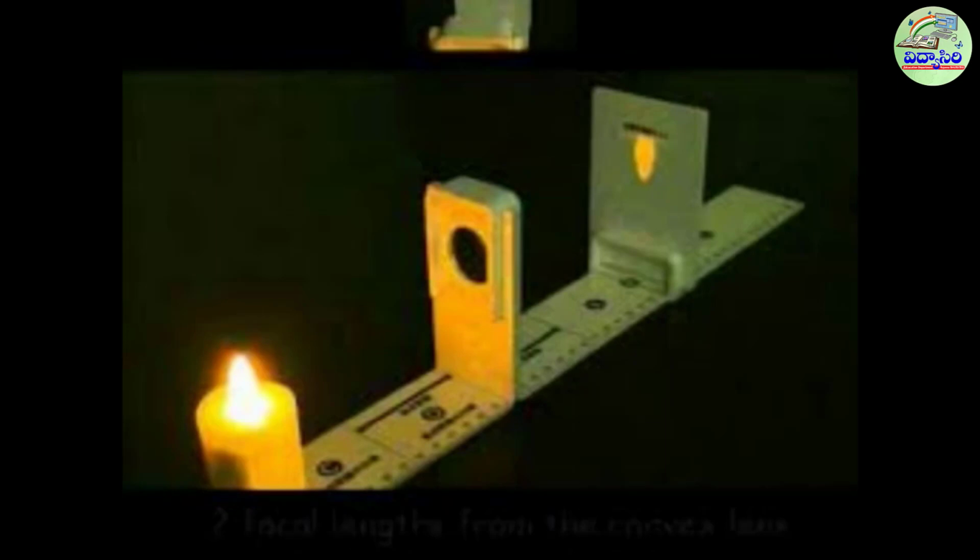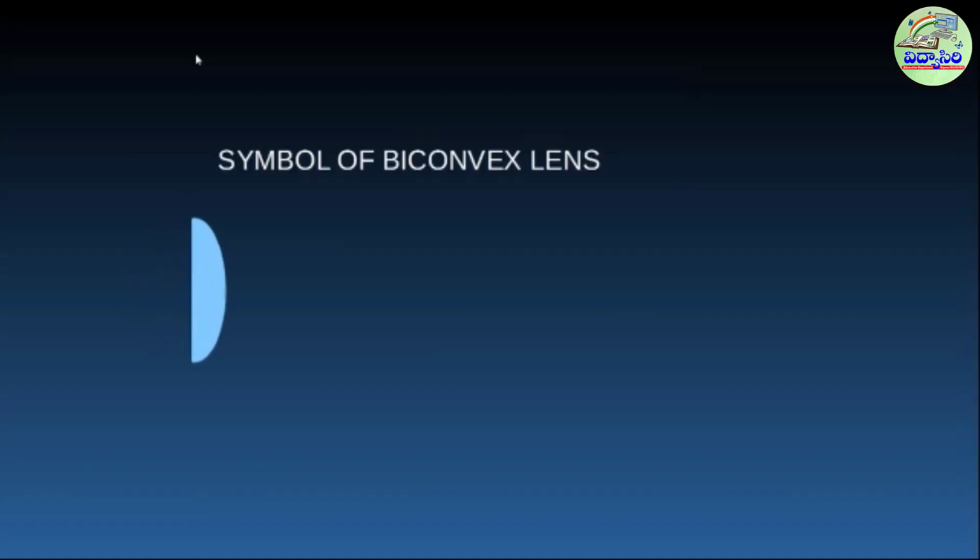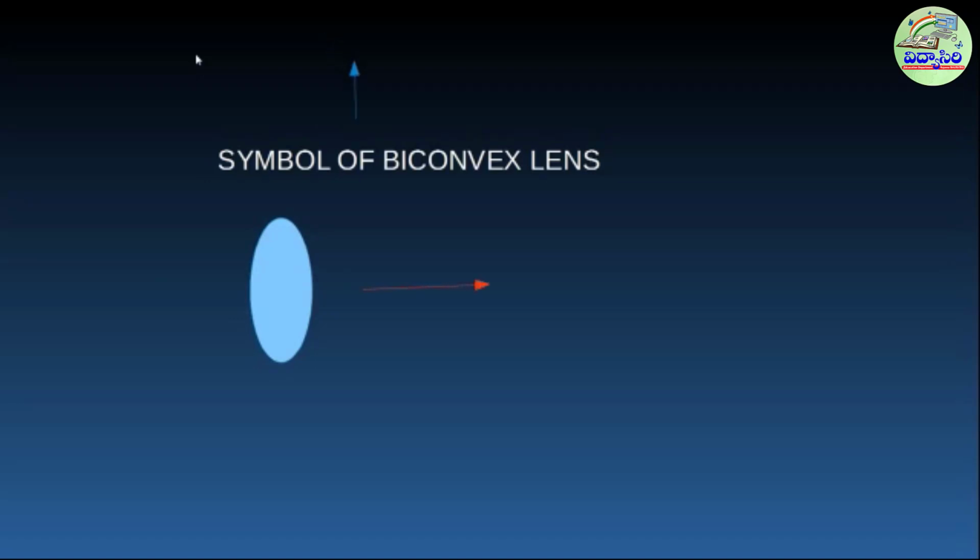If we put an object in front of a lens, the image position changes according to the object position. We can determine the image position according to the object's position by drawing ray diagrams. For drawing ray diagrams related to lenses, we represent a biconvex lens with this symbol. Behavior of certain light rays when they are incident on a biconvex lens. Rules to draw ray diagrams for image formation by biconvex lens.